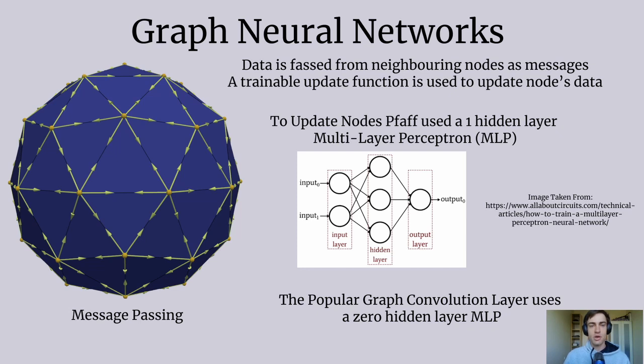In Pfaff's model, they used a multi-layer perceptron with one hidden layer as their updates. Graph convolutions are another popular method for updating the data, which can be thought of as using a multi-layer perceptron with no hidden layers. Since the source code and data of Pfaff's implementation is publicly available on GitHub, I had a go at reusing it, although so far it has not been bug-free.